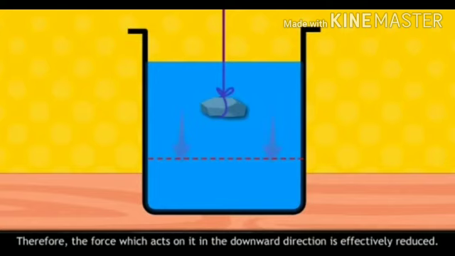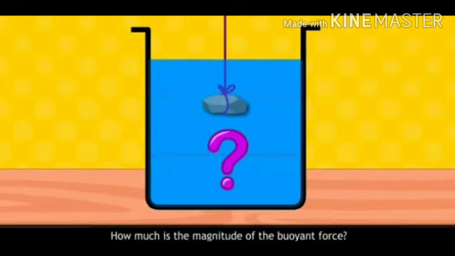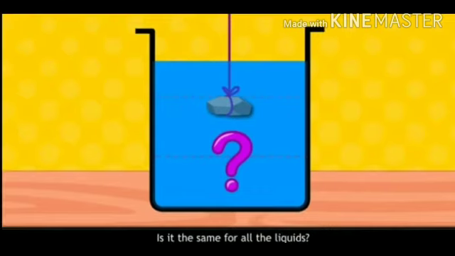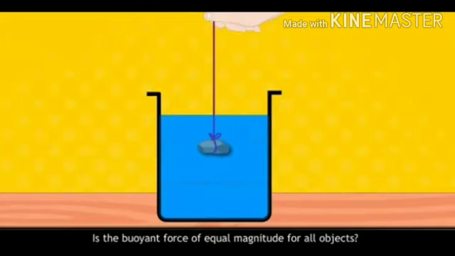Therefore, the force which acts on it in the downward direction is effectively reduced. How much is the magnitude of the buoyant force? Is it the same for all liquids? Is the buoyant force of equal magnitude for all objects?